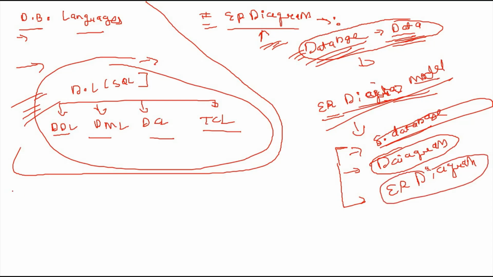In the ER diagram there are very common terms: entity and attribute.